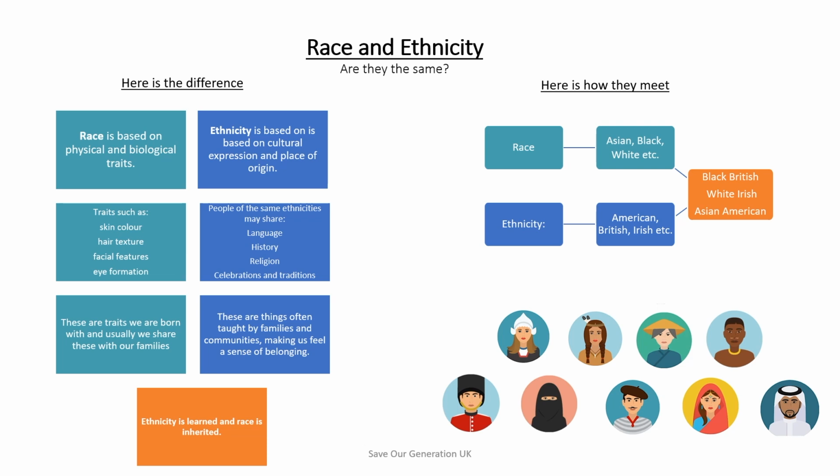For example, someone can be black, which is their race, and British, which is their ethnicity, thus calling them Black British. Other examples of ethnicity are American, Irish, and so on. So, to sum this up simply, ethnicity is learned and race is inherited. Race is biological and ethnicity is something we take upon ourselves depending on where we live and cultures we share with others in our country or society.